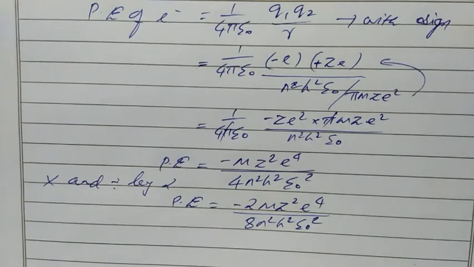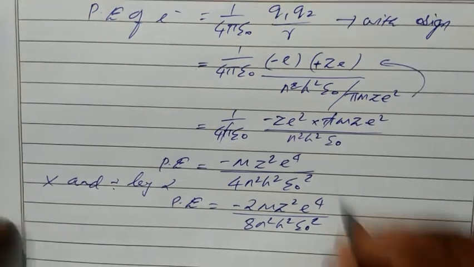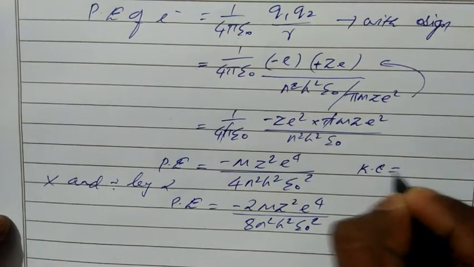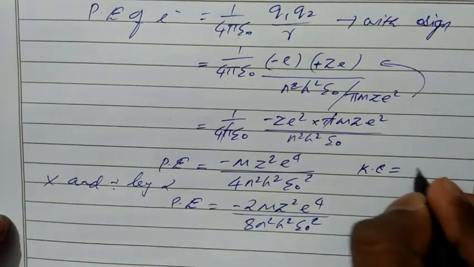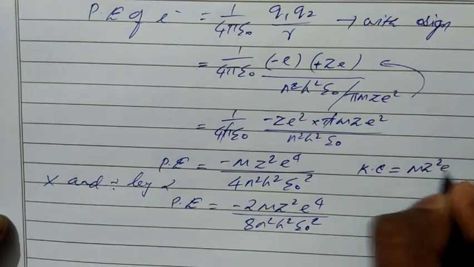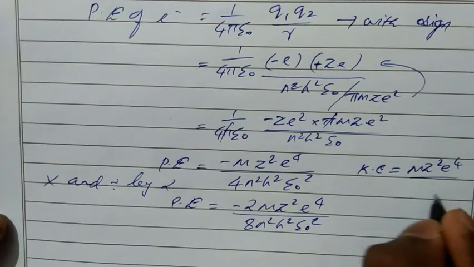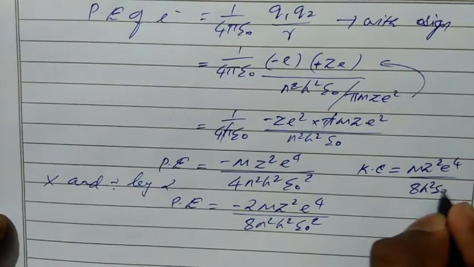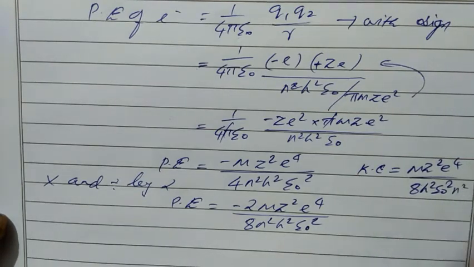So this is the similar equation which we found for kinetic energy, but the only difference is it has m z square e power 4 divided by 8 h square epsilon naught square n square. So kinetic energy just now we found m z square e power 4 divided by 8 h square epsilon naught square n square.